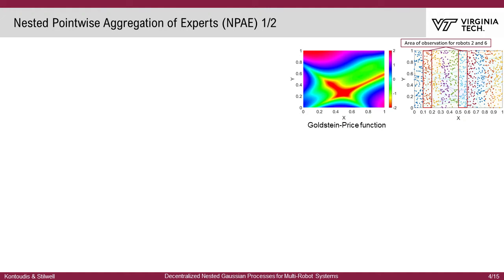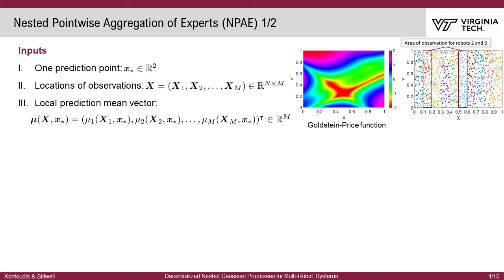Let the underlying latent function be produced by the Goldstein-Price equation. Assume that we have 10 robots and that every robot collects observations along the y-axis for every 0.1 margin of the x-axis. For instance, the marked areas of observations of the right image correspond to the robots number 2 and number 6. The inputs of each agent are 1. The location of interest or prediction point, 2. The location that the robots gather their observations, and 3. The local prediction mean vector.